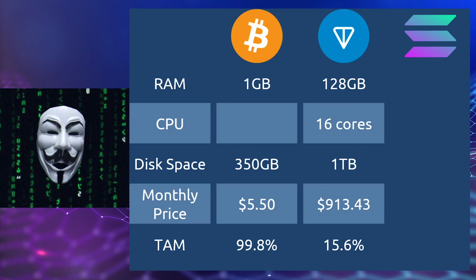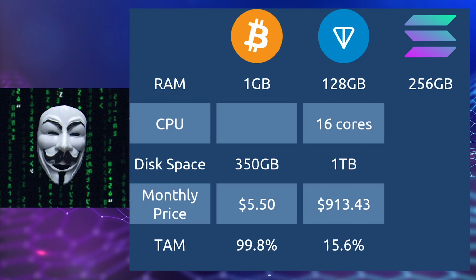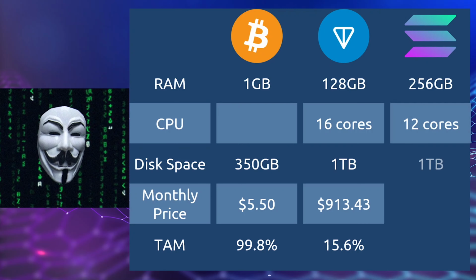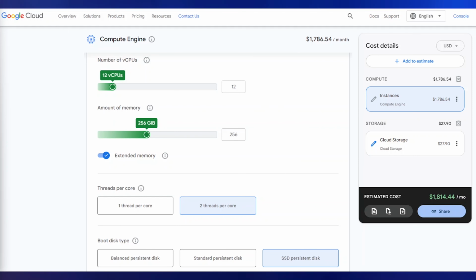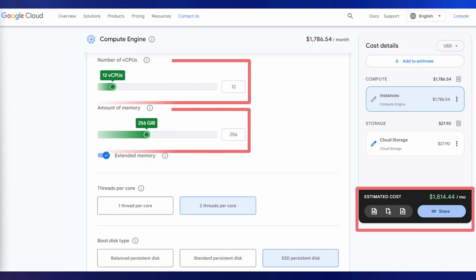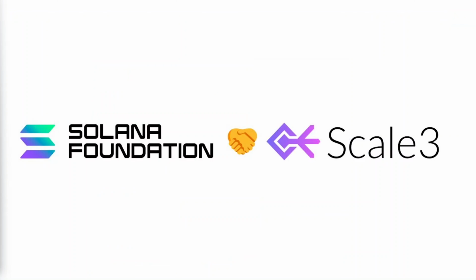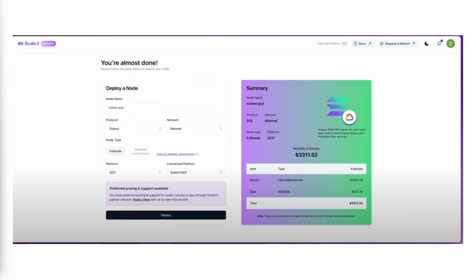With the required RAM of 256 gigs, 12 cores of CPU and 1 terabyte of disk, Solana stands at $1,800 per month based on the Google Cloud numbers. To be honest, some services such as Scale 3 enable you to run a Solana node at a much higher price of $3,300 per month, so Google Cloud's quote is potentially underestimating the real budget required to operate a Solana node.